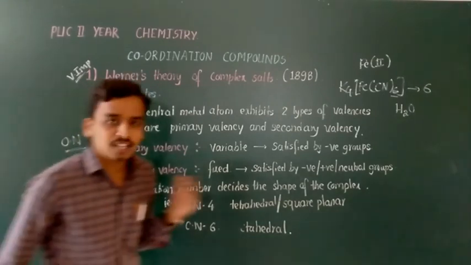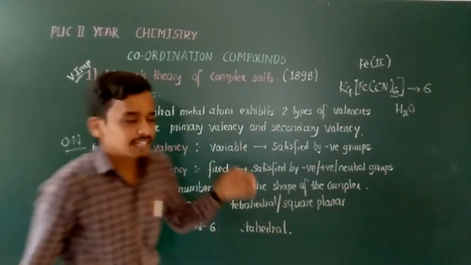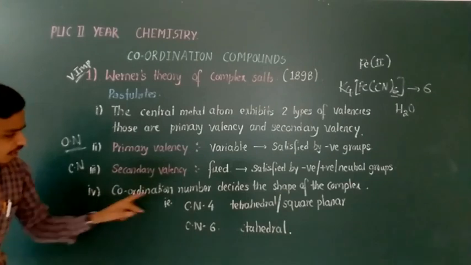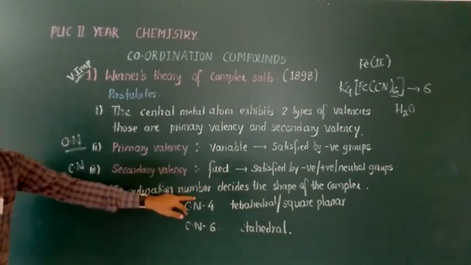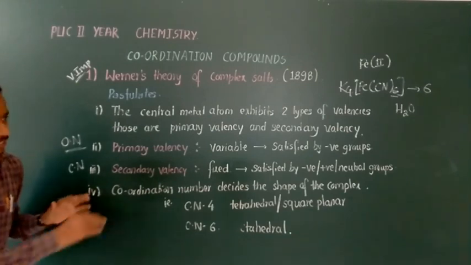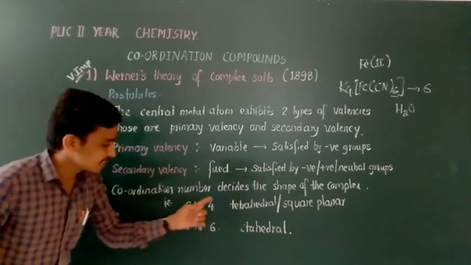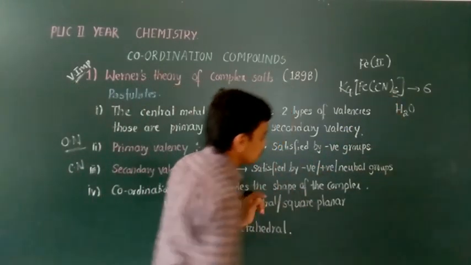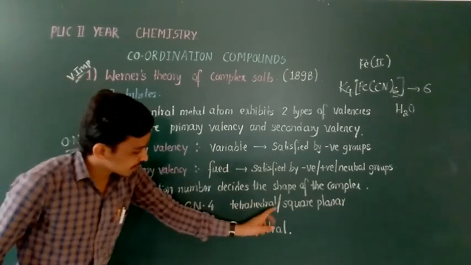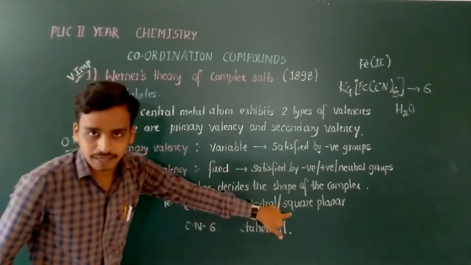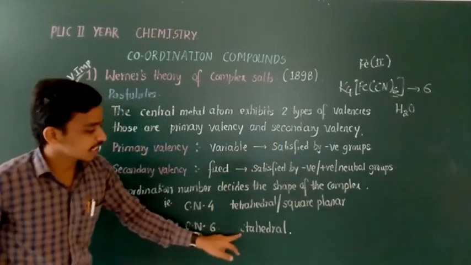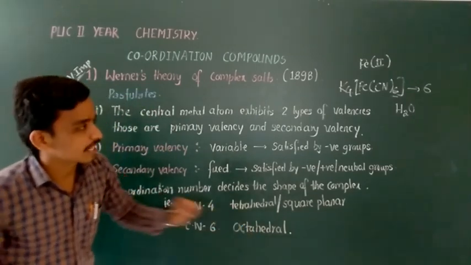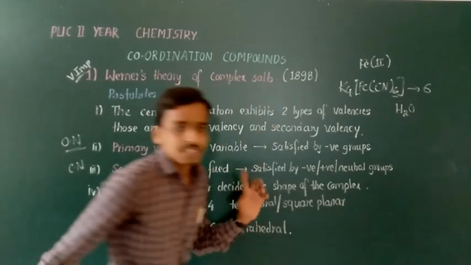When dissolved in water, the primary valency dissociates, while the secondary valency remains the same. He also explained that the coordination number decides the shape of the complex. Suppose the coordination number is 4, there are only two possibilities, either tetrahedral or square planar. And coordination number 6 is in any condition octahedral geometry. It must and should be octahedral geometry.